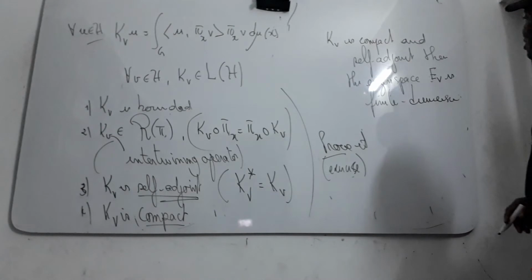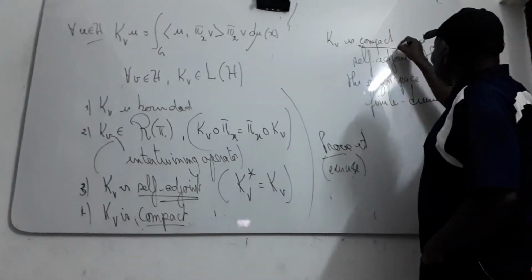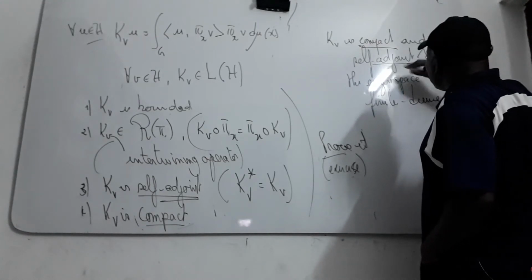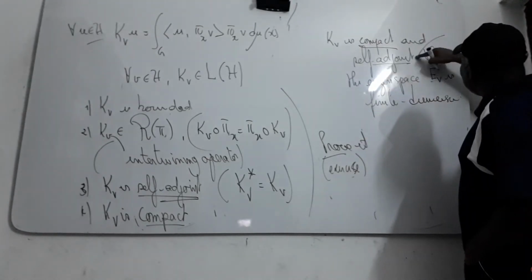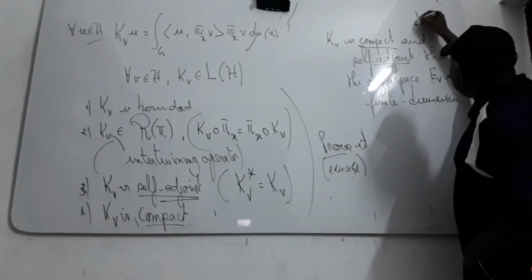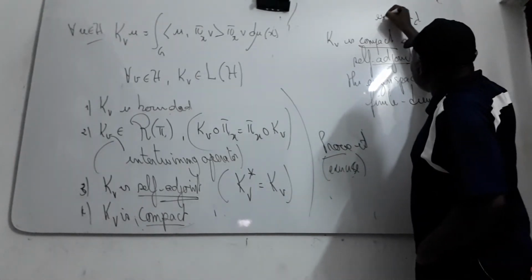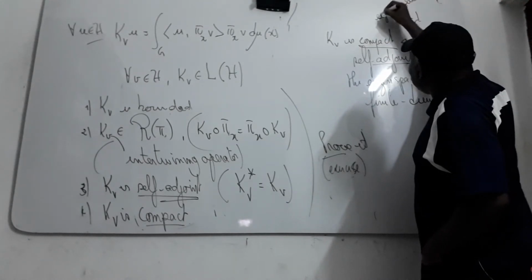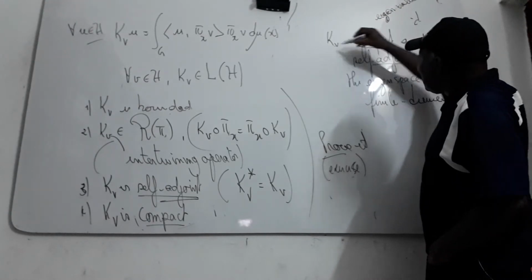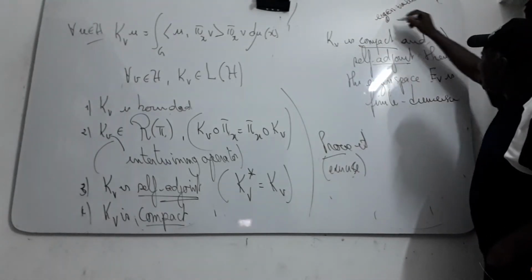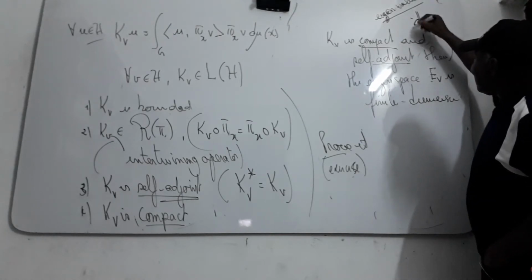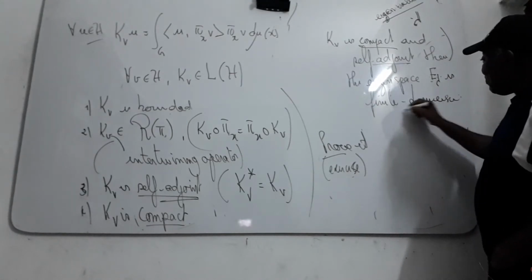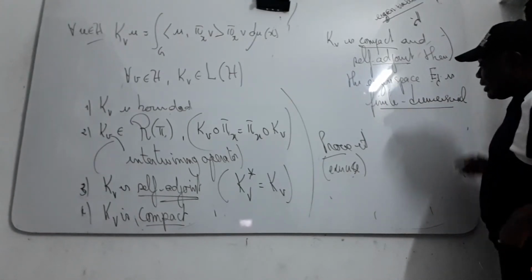Suppose T is compact and self-adjoint. Then you can get an eigenvalue lambda such that the eigenspace E lambda is finite dimensional.